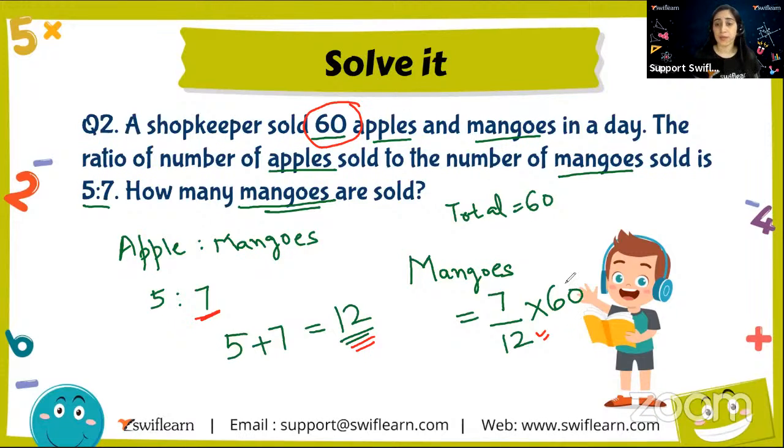Clear? So by solving it, let's do it. This becomes 10. This becomes 2. Then this becomes 5, right? I can say directly 12 times 5 is 60. That was also there. Okay. So 7 into 5, that comes out to be 35. So there were 35 mangoes sold out of the total of 60. Clear? Sure? Yes. So shall we move ahead?